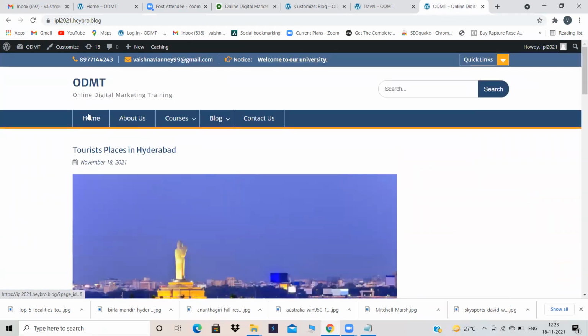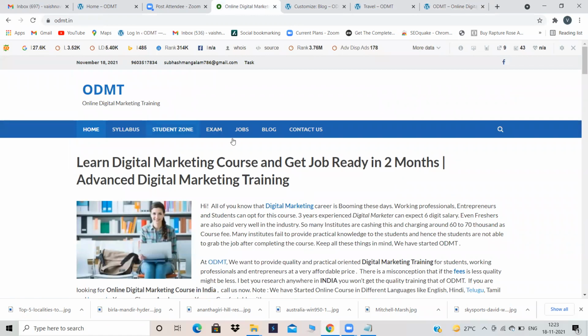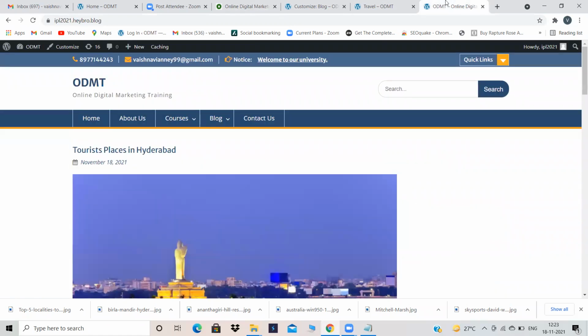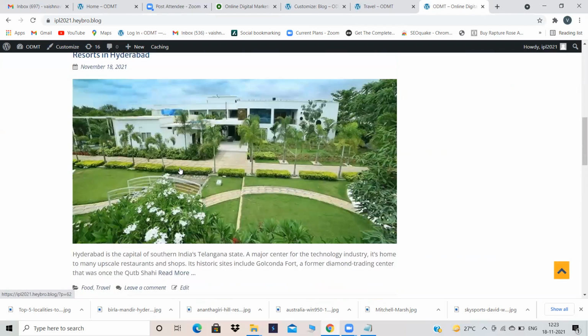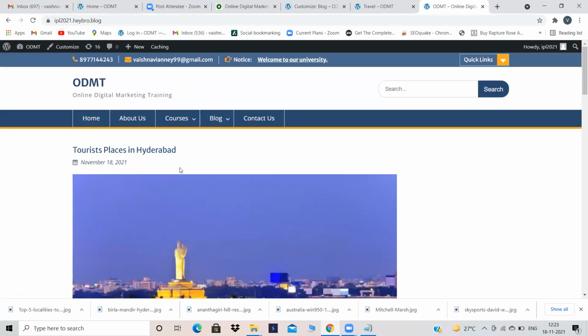See, home page is different. Yesterday, do you remember we added content to our home page? Same like ODMT, we have created our page, right? That content I want to show to my user instead of latest post. Latest post is different. Post is a blog. My post should not appear in home page. When somebody opens my website, directly posts are appearing. So I don't want this to happen.